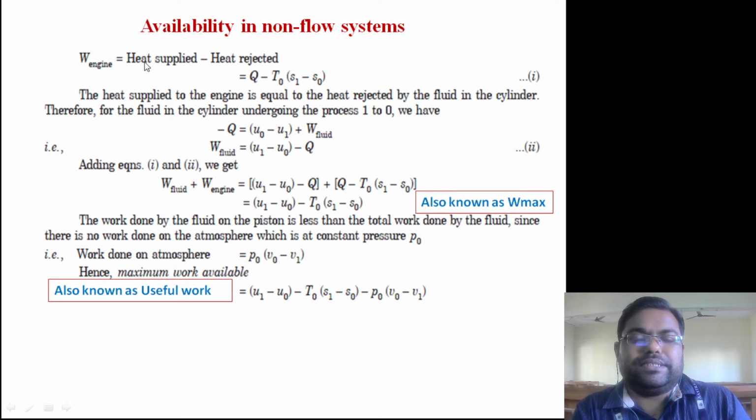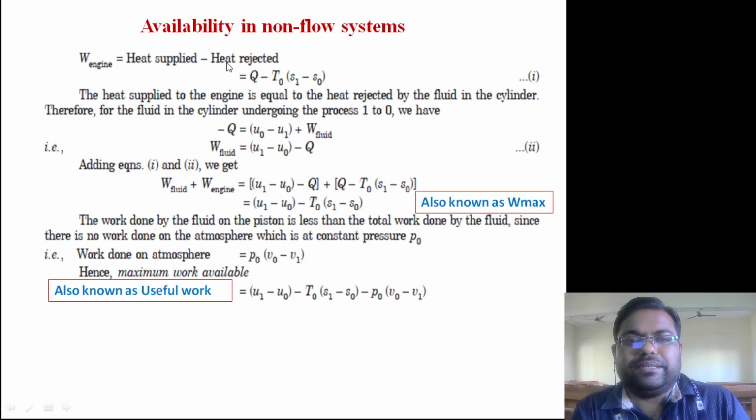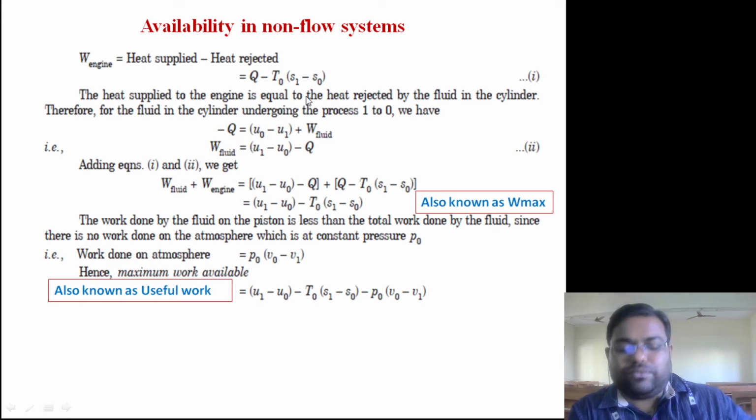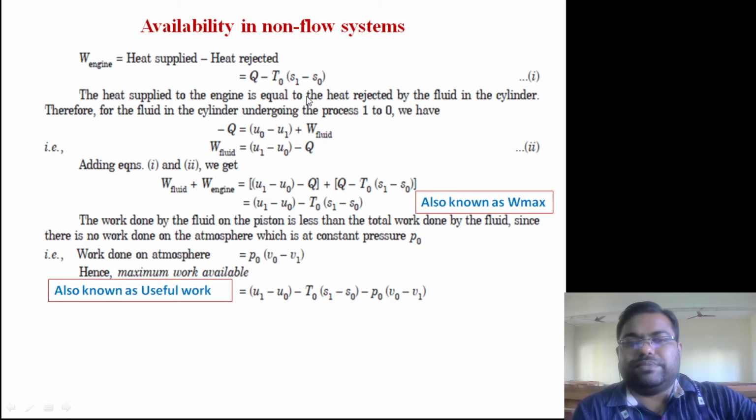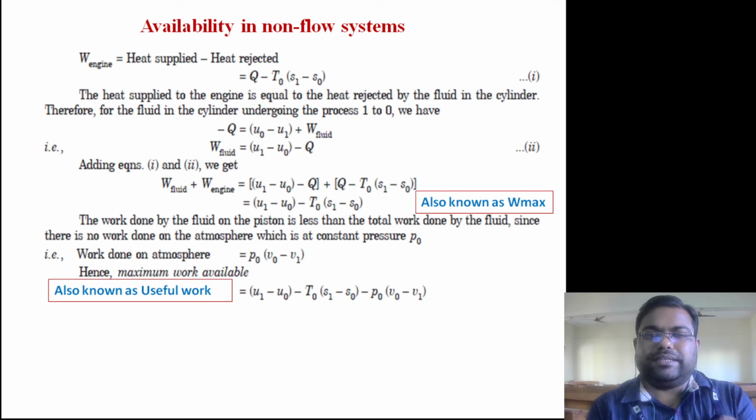So work of engine is heat supplied minus heat rejected. How much is the heat supplied? That is Q, and heat rejected is T naught (S1 minus S naught). So you can simply write here, this is the work of engine, Q minus T naught (S1 minus S naught). So equation number one. So the heat supplied to the engine is what? Whatever has been rejected from the piston cylinder, the cylinder surface, right? That is getting supplied to the engine.